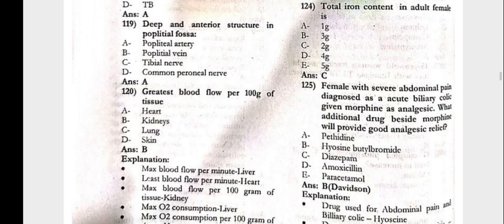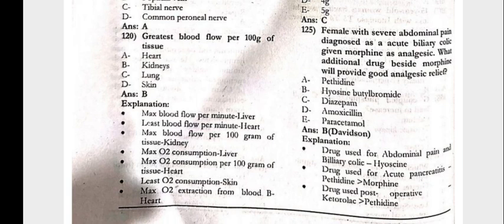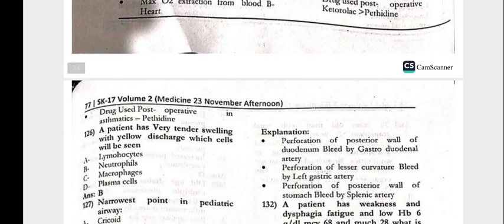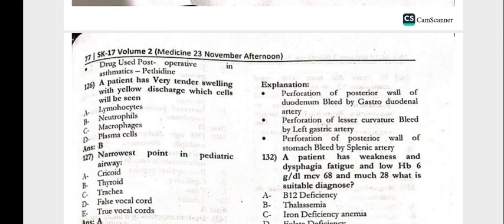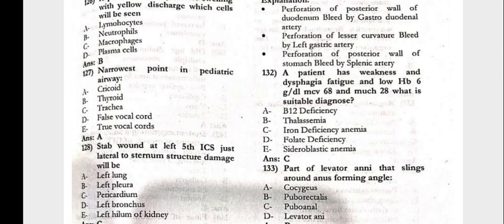The female with severe abdominal pain diagnosed as an acute biliary colic given morphine as analgesic. What additional drug besides the morphine will provide good analgesic relief? That is hyoscine butyl bromide. Next, 1 to 6, the patient has very tender swelling with yellow discharge. Which cells will be seen? That is the neutrophils. A narrow spot in the pediatric airway is the cricoid.